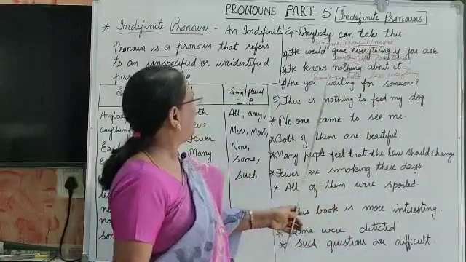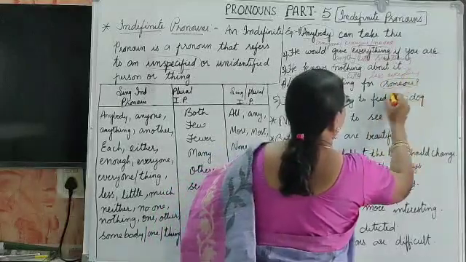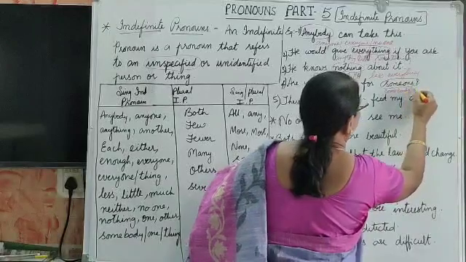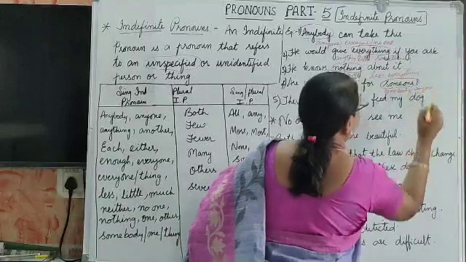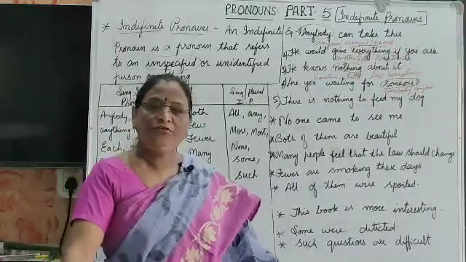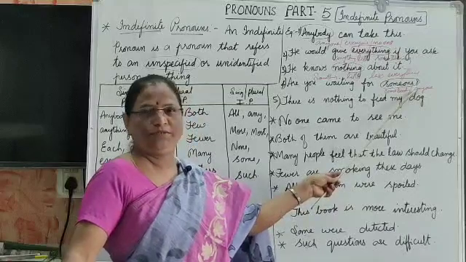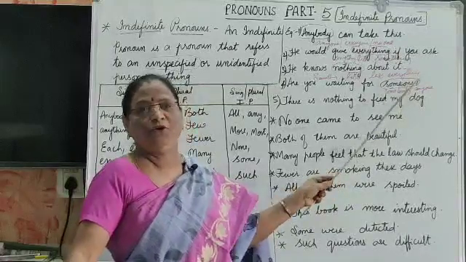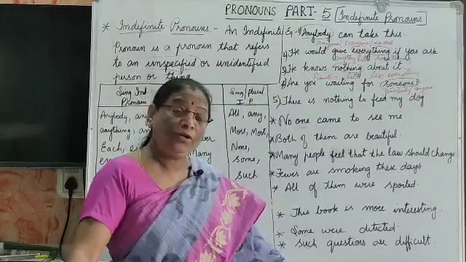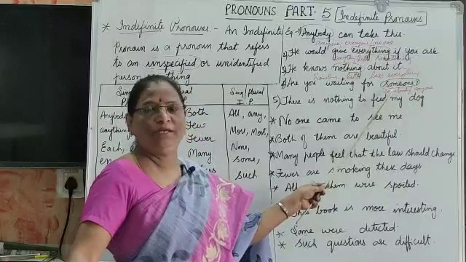Next is, are you waiting for someone? Someone. This is an indefinite pronoun. Someone, somebody. Or are you waiting for anyone? Okay? Are you waiting for somebody? Are you waiting for someone? Are you waiting for anyone? Like that. These are the indefinite pronouns. Not the particular person or the exact thing. We are not talking about the exact person, and we are not calling them by their name, is it?